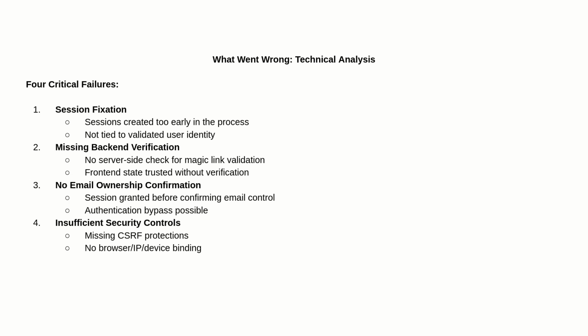The vulnerability stemmed from four fundamental security failures in the authentication implementation. First, session fixation. The application was creating authenticated sessions too early in the process. Second, there was missing backend state verification. The server wasn't properly checking whether the user had actually validated their email ownership by clicking the magic link. Third, the system was granting sessions without confirming email ownership. This meant that just initiating the password reset process was enough to create exploitable session states.